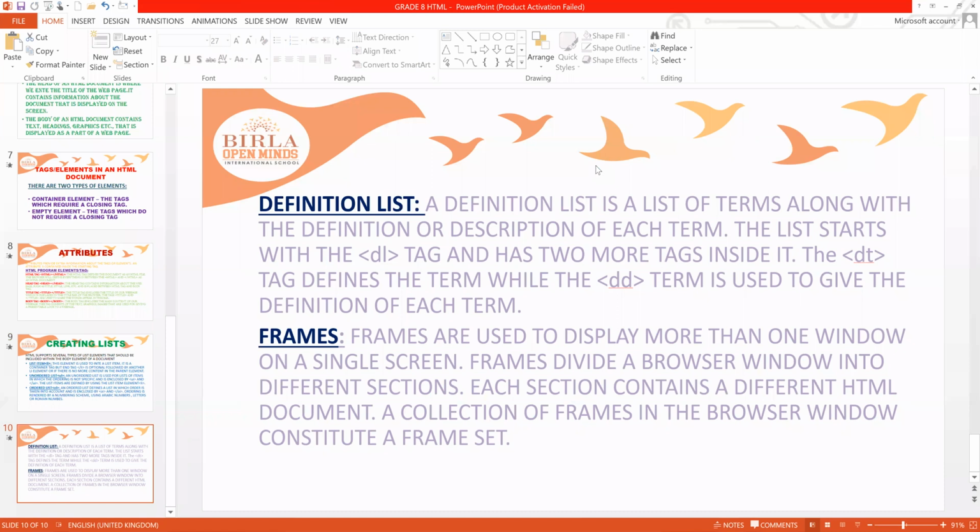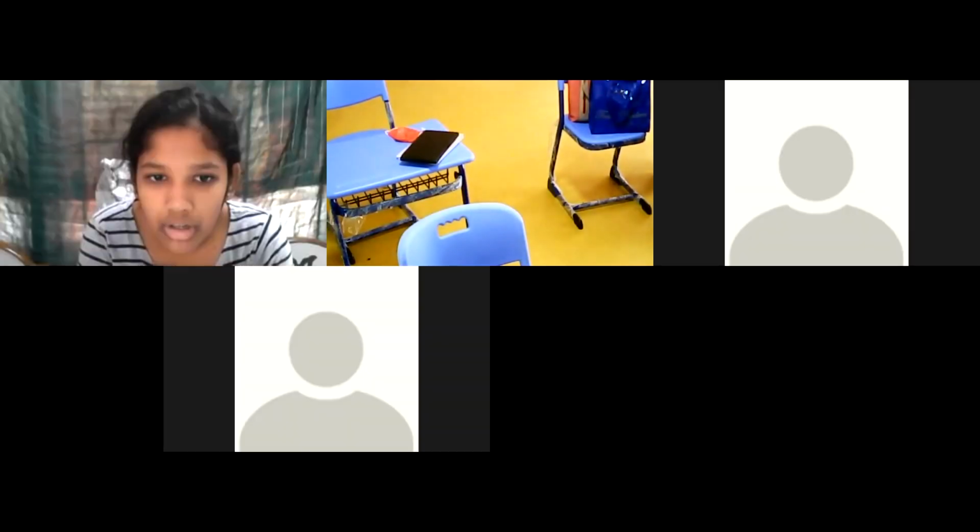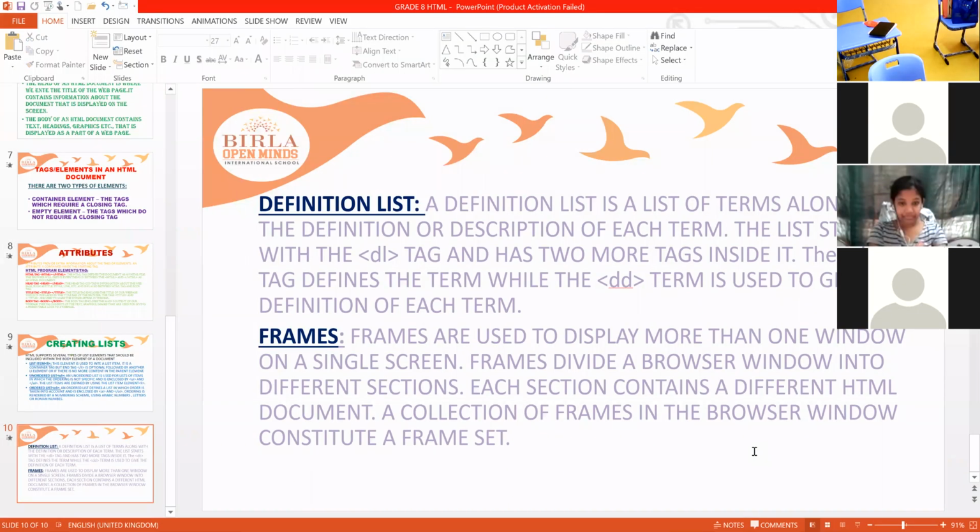In those cases you can use a definition list.